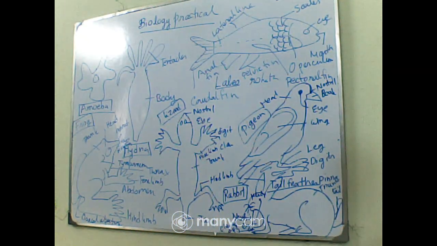Where can hydra be found? Hydra can be found in cool, fresh water like pools, lakes, streams, etc. Their body consists of an elongated closed base with a single opening, and tentacles are there.